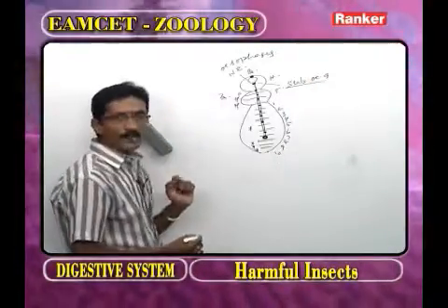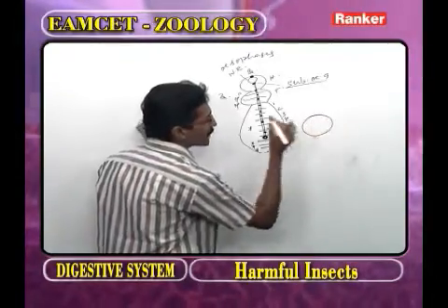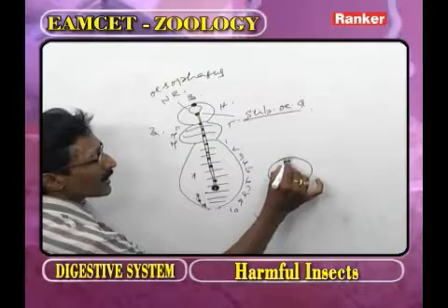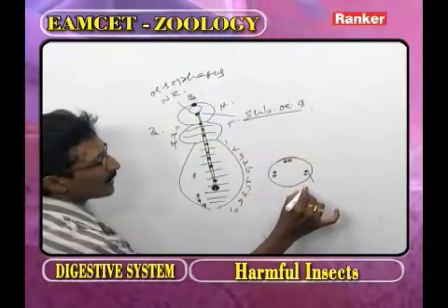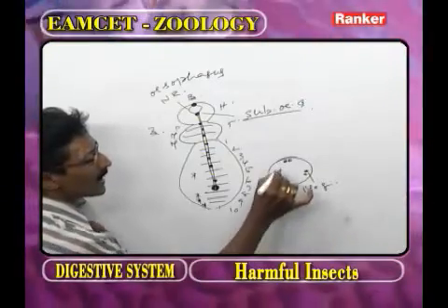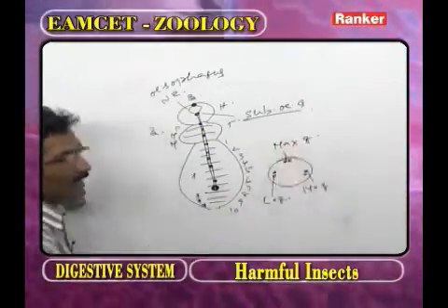Now observe the subesophageal ganglion. It is formed by 3 pairs of ganglia. These are called the mandibular ganglia, the labial ganglia, and the maxillary ganglia.